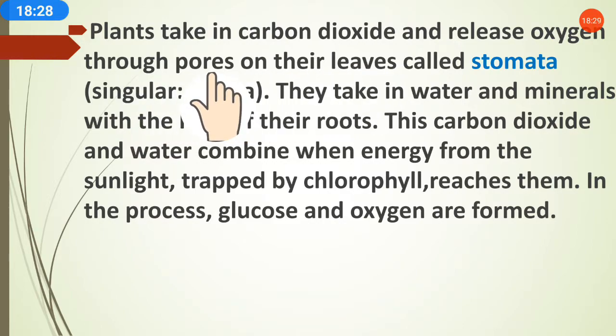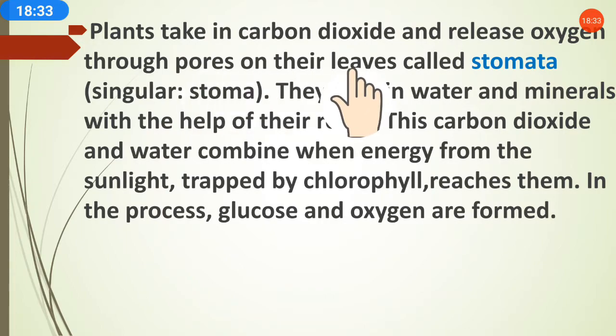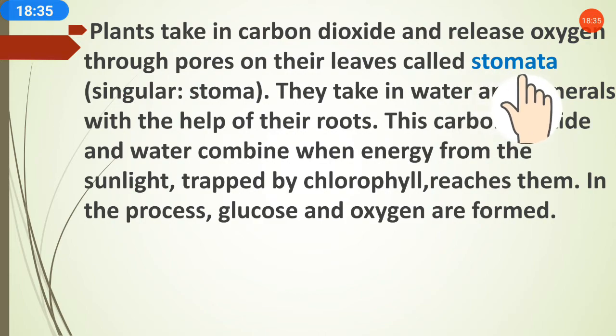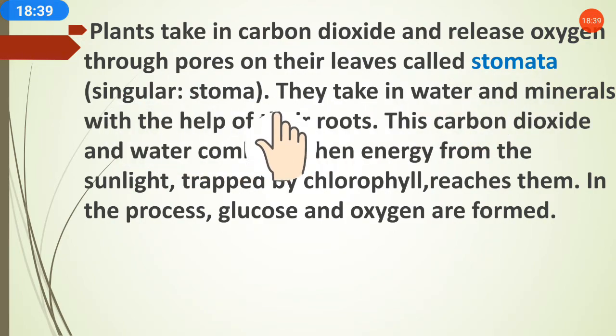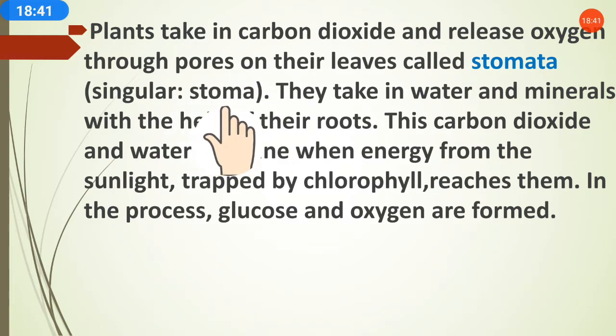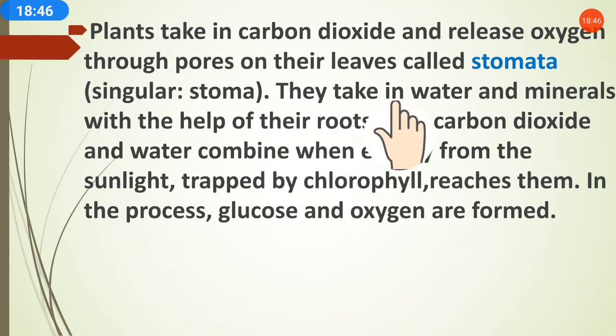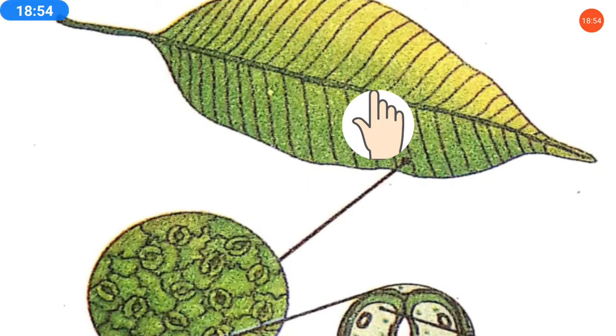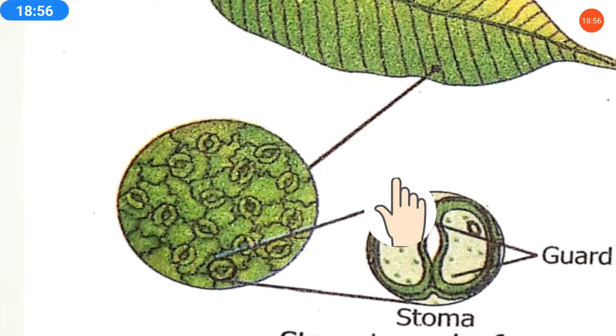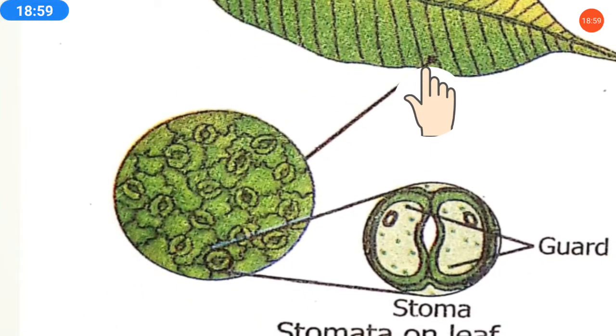Small pores means very tiny holes present on their leaves, and these tiny holes are called stomata. The singular form of stomata is stoma. See the picture: this is a leaf, and on the leaf there are small holes which we can't see in this form, but there are tiny holes, which are called small pores.